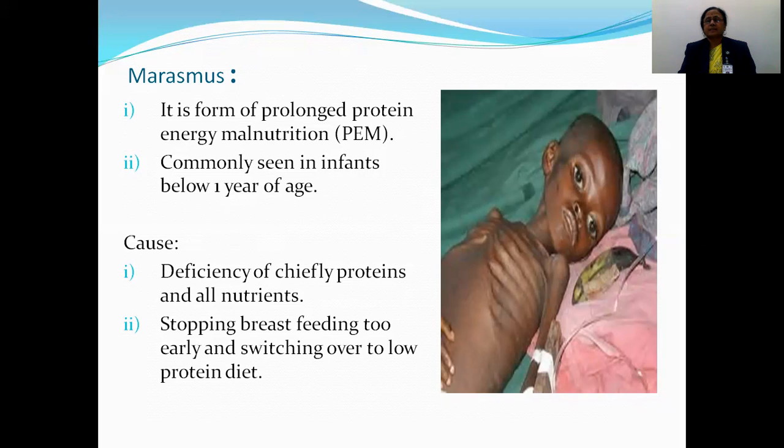It is caused due to deficiency of chiefly proteins and all nutrients, stopping breastfeeding too early and switching over to a low protein diet. These are the causes of the disease.